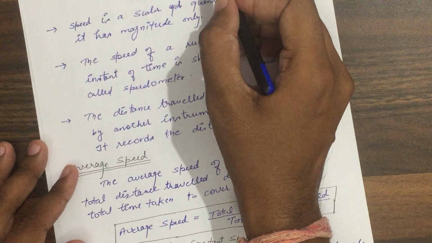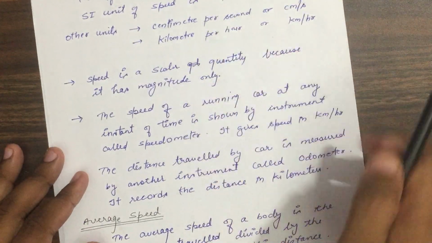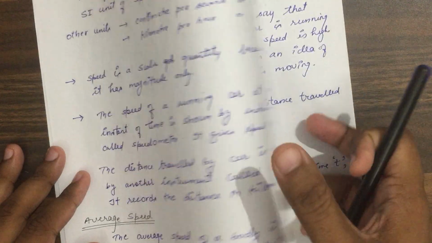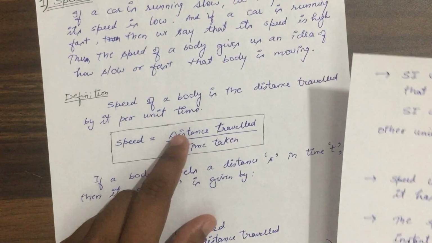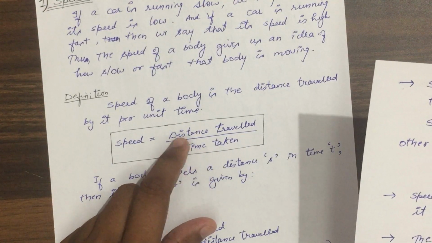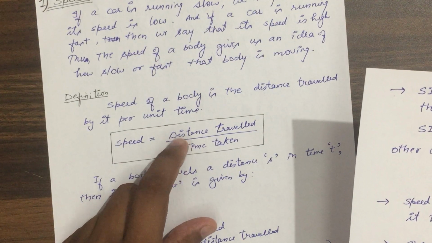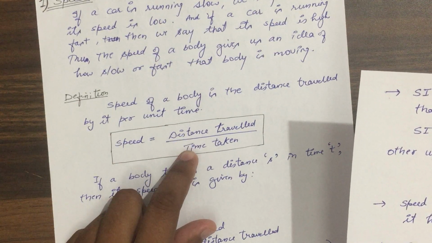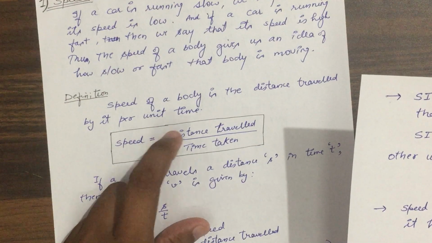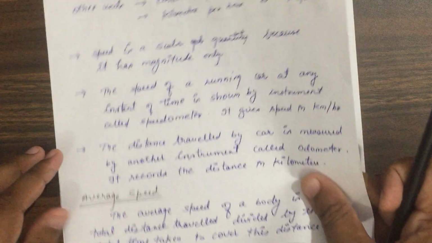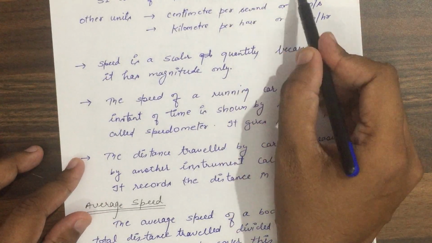and time is second. Look, what is speed? First of all, see what is speed. Speed is ratio of distance upon time. So the SI unit of distance is meter and SI unit of time is second. So therefore unit of speed will be meter per second. Clear? So speed is meter per second.